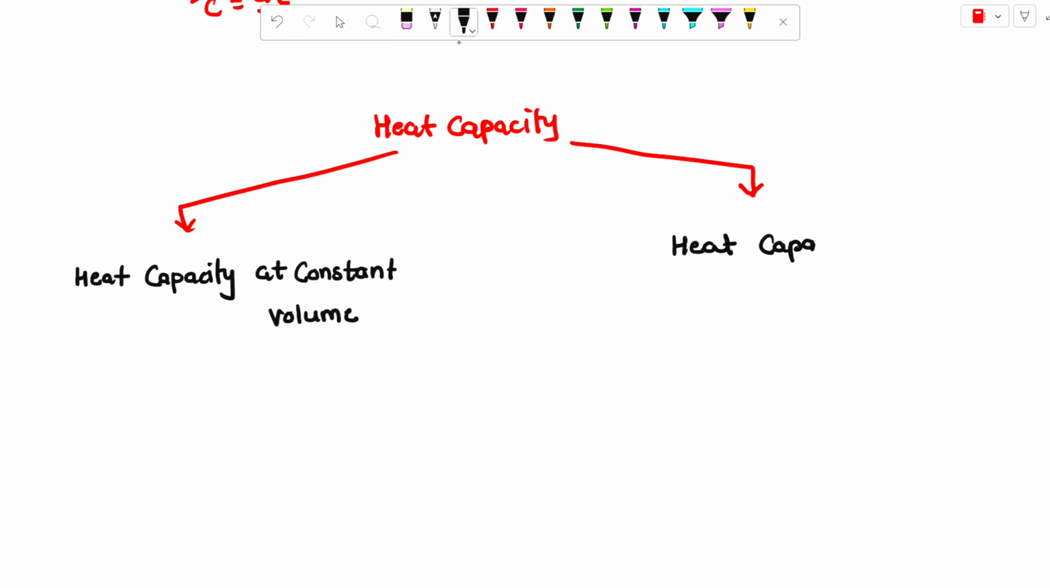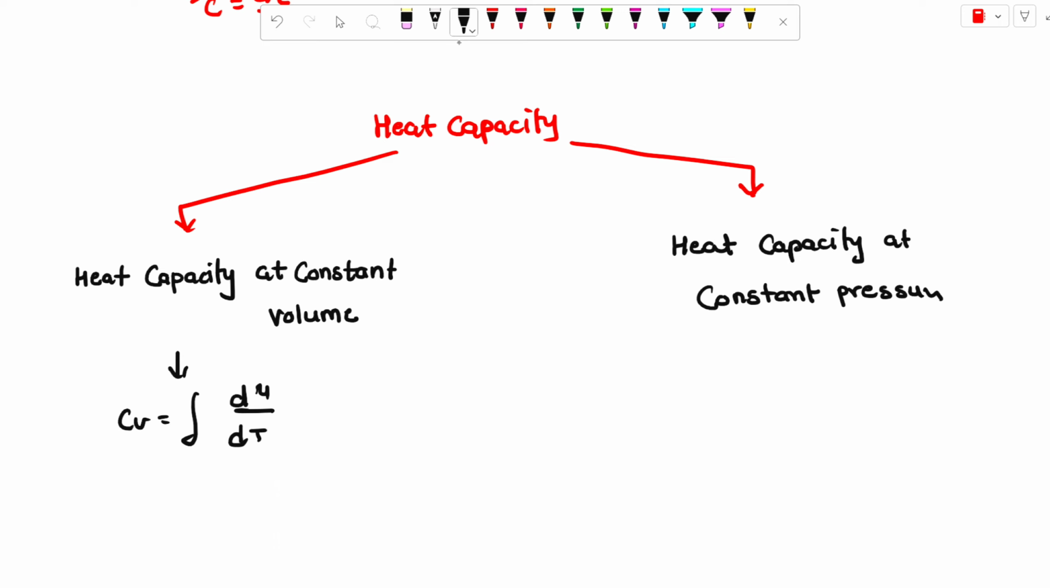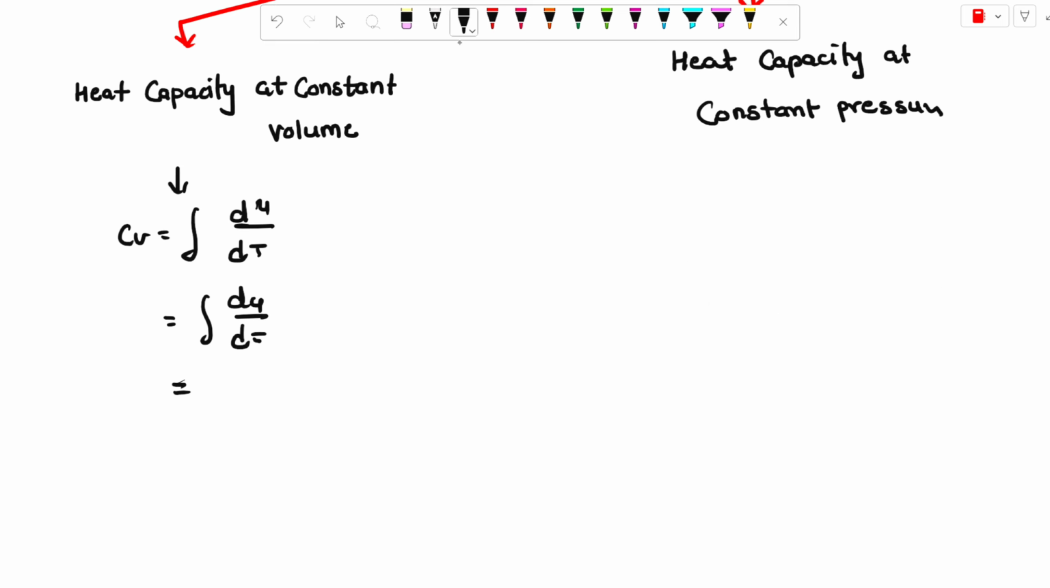Heat capacity at constant pressure. Okay, on constant volume, the value of Cv is the integration of du upon dt. And du upon dt is nothing but delta U upon delta T, the change in internal energy versus the change in temperature.